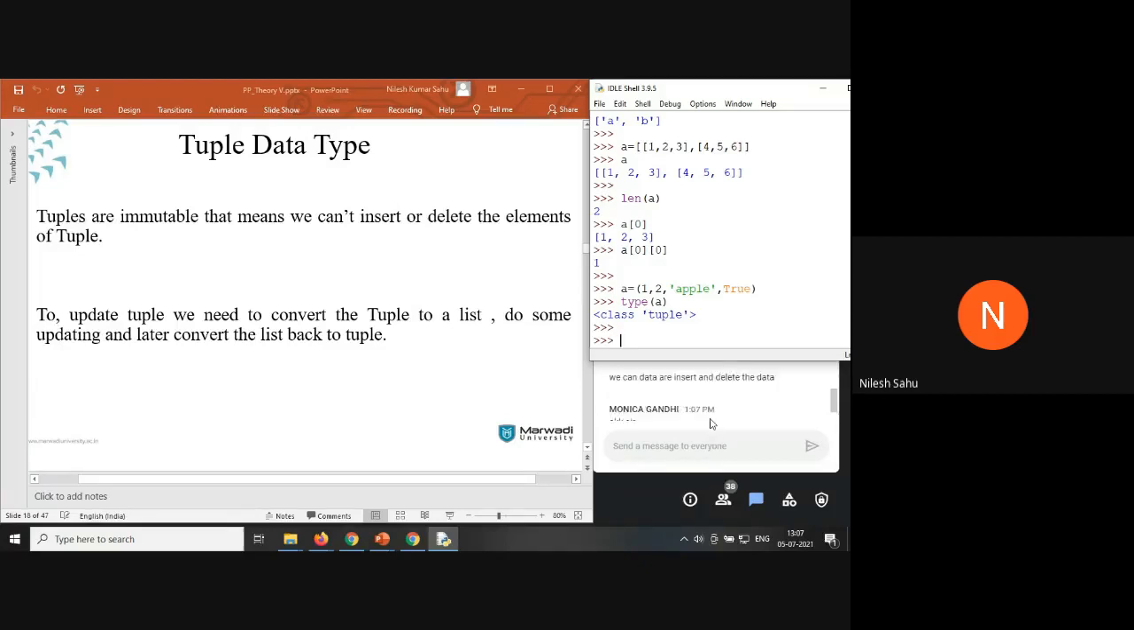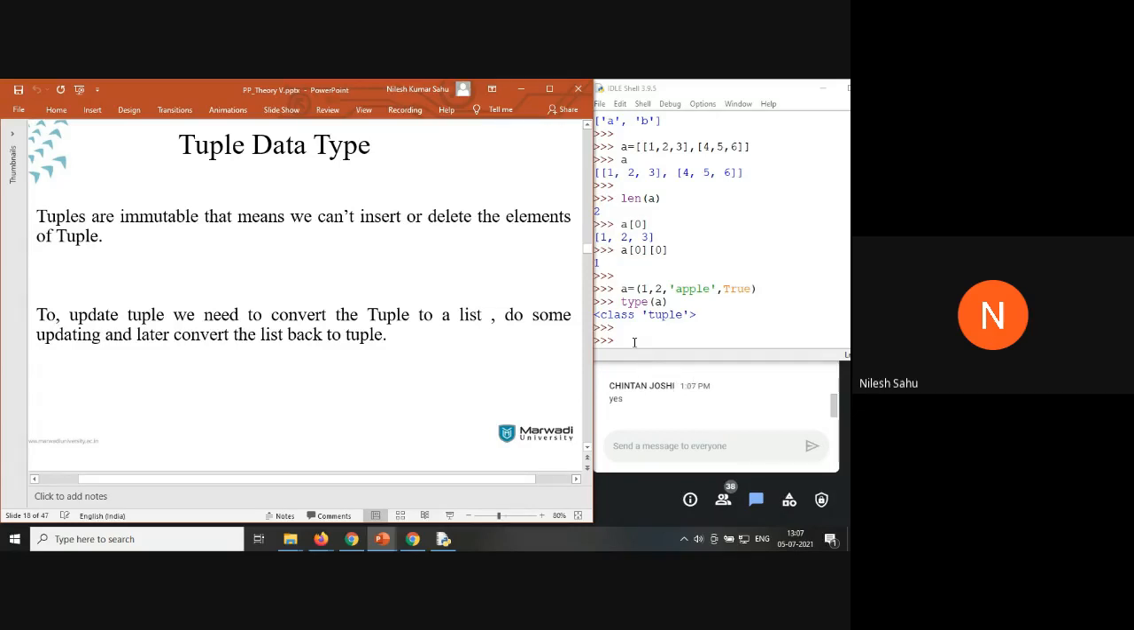Chintan, is this clear? So even though both list and tuple are almost the same, if you remember, lists are mutable, tuples are immutable. So if you want to make some changes to a tuple, you have to convert the tuple into a list.